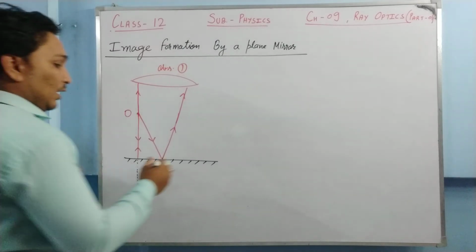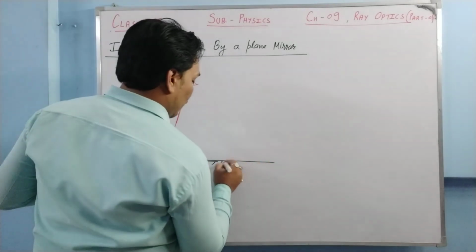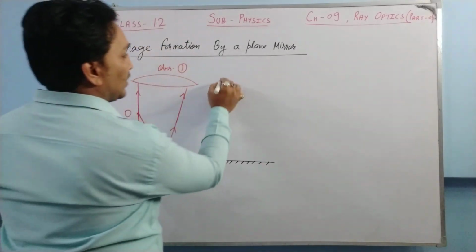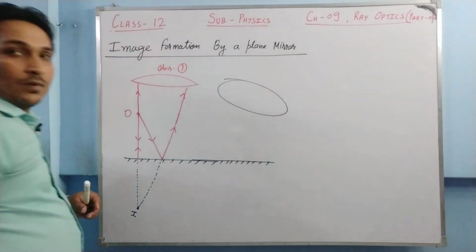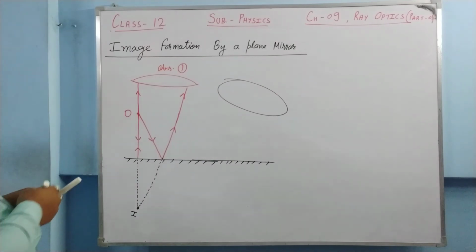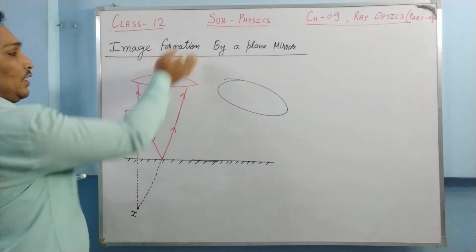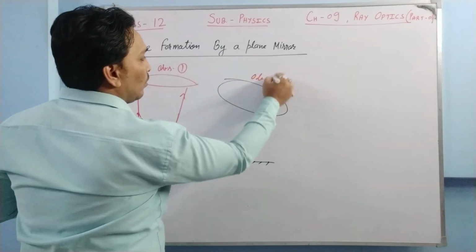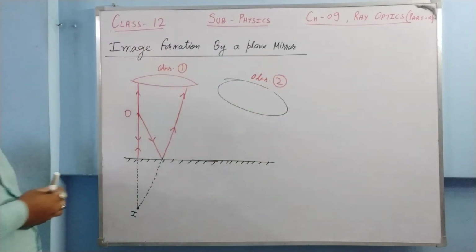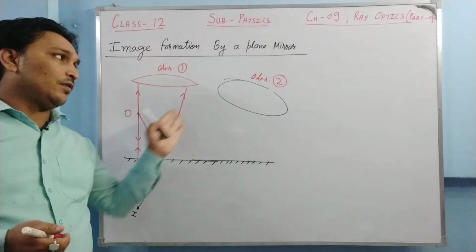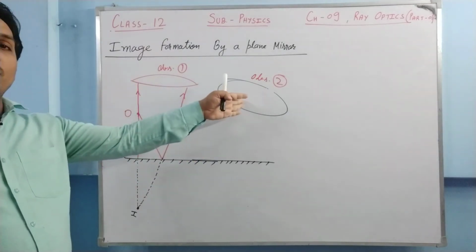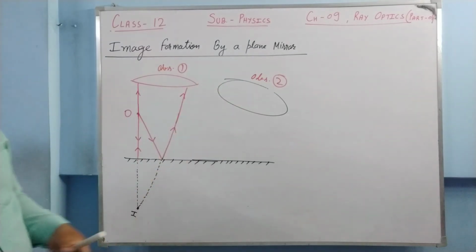Suppose the observer is not here, the observer is somewhere here. Now what we need to do? We need to choose, now this ray and this ray are of no use. Say this is your observer number 2. This ray and this ray are of no use because these rays are reaching observer 1. These are not reaching observer 2. But it doesn't mean that observer 2 is not able to see that image. He will be able to see.